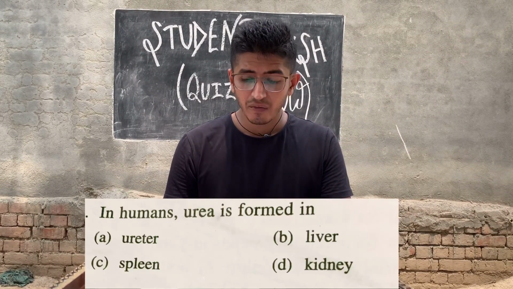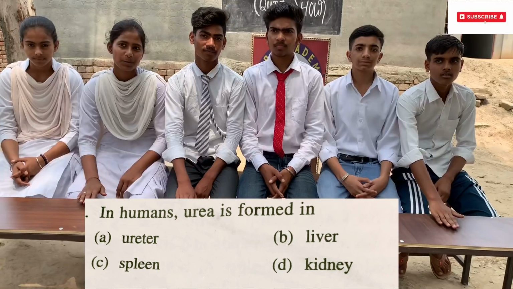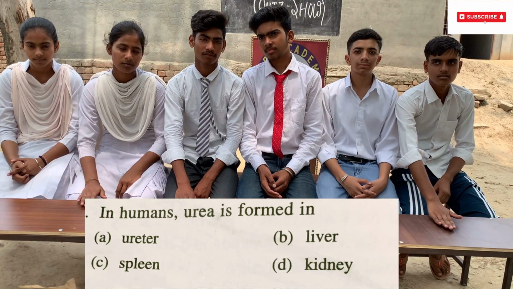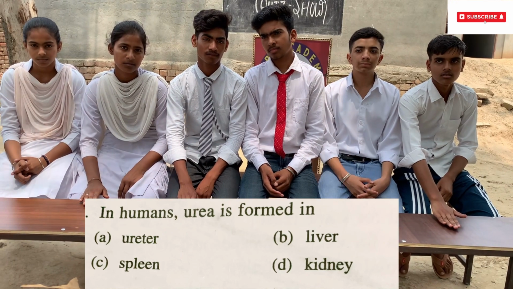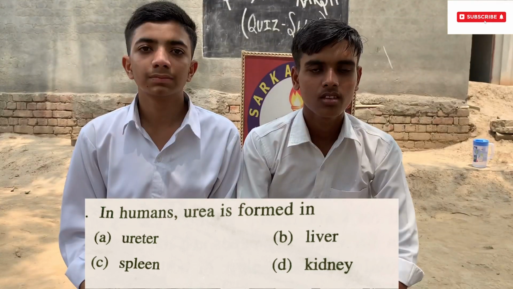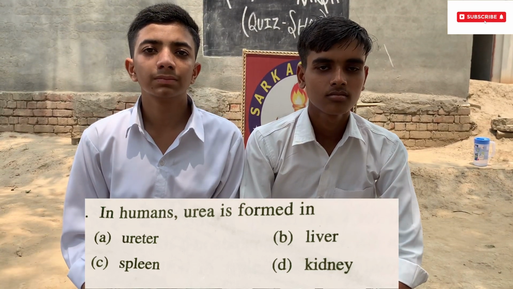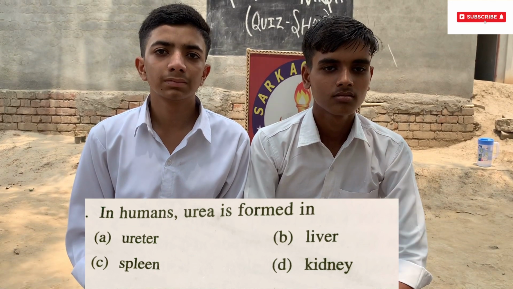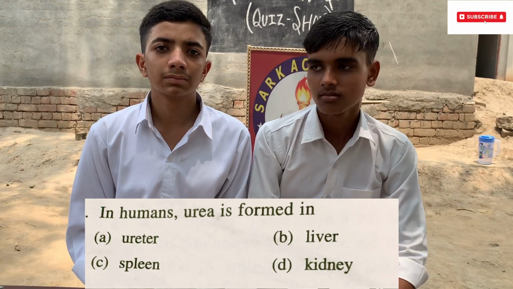In humans, urea is formed in, and the options are A. Ureter, B. Liver, C. Spleen, D. Kidney.